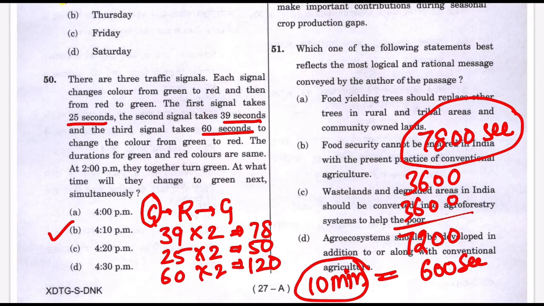I hope it is clear. Why did we take LCM? LCM is the lowest time period. Means in this case, LCM is the lowest time when all of them are going to have the same multiple. Same multiple. I hope that is okay.